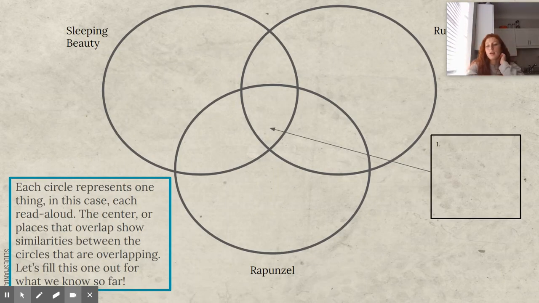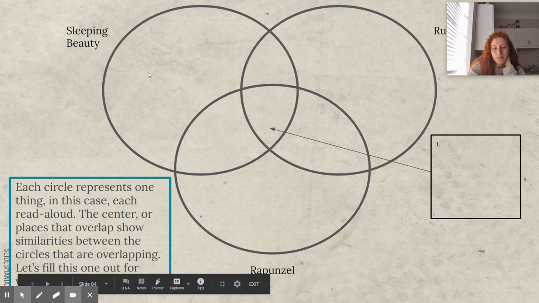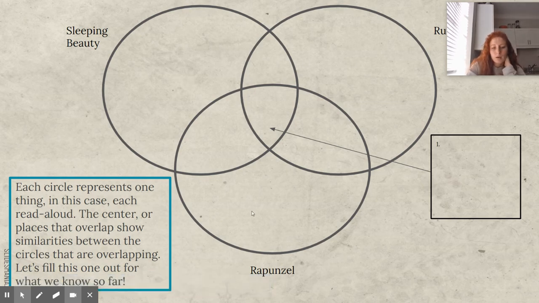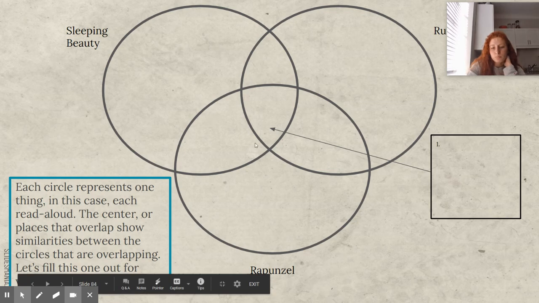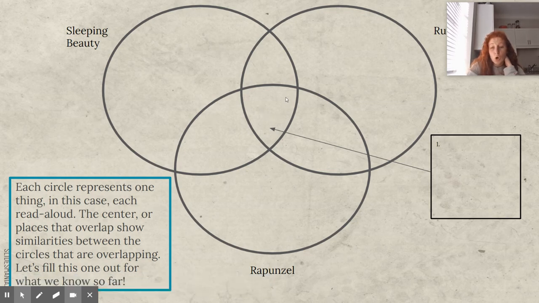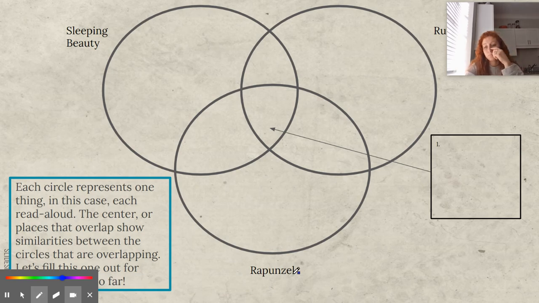So now, since we already filled out these parts, and I know that they're not there anymore, but we're just going to pretend that they were. So what is something that was similar between all three stories? What is something that was similar between all three stories? There was a royal family.